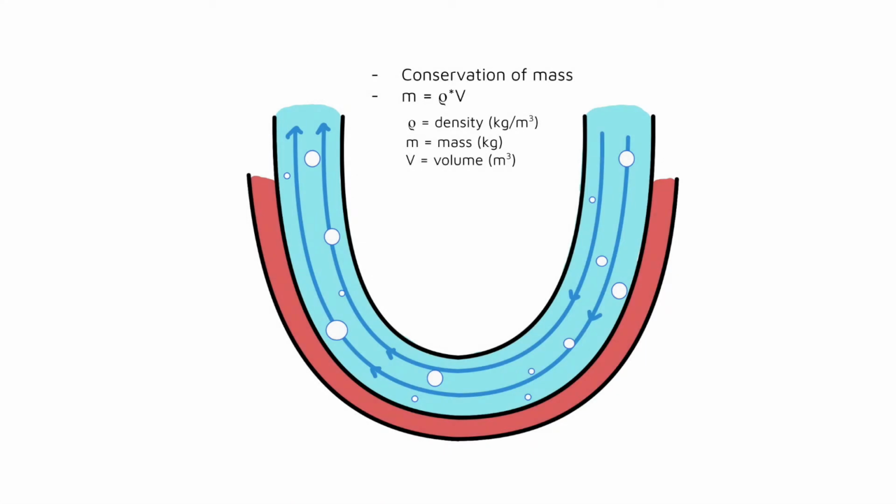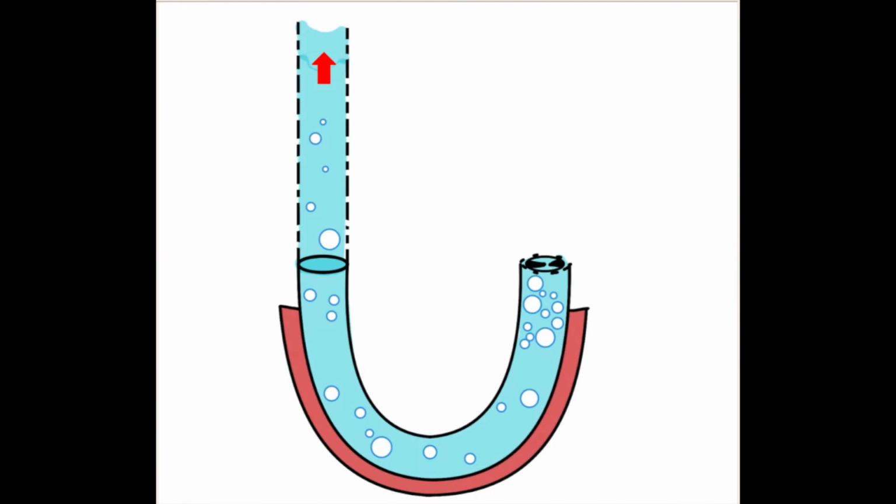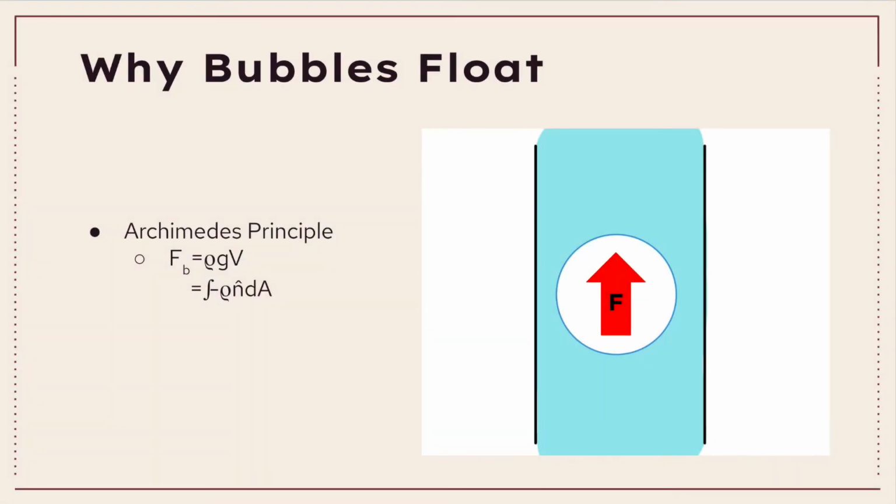To begin, the heating element of the coffee maker raises the temperature of the water to its boiling point, introducing a two-phase flow of liquid and vapor that flows from the reservoir through the spout. We can use conservation of mass to analyze how the flow moves through the tube. Taking a control volume to be the portion of the tube that is attached to the heating element, we see the density of the total fluid decreases at boiling, as vapor has a much lower density than water. However, since total mass must remain constant, the volume the fluid takes up must increase to account for the density change. As a check valve prohibits water flowing back into the reservoir, the two-phase fluid must flow up towards the spout. How does the fluid in the tube travel upwards?